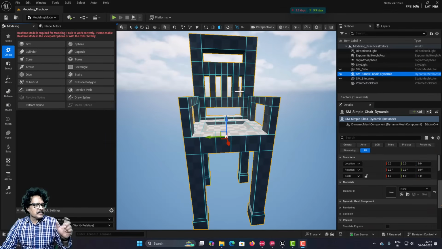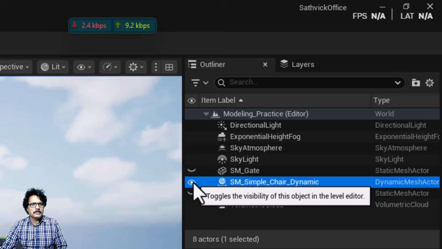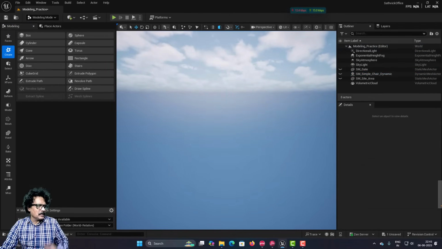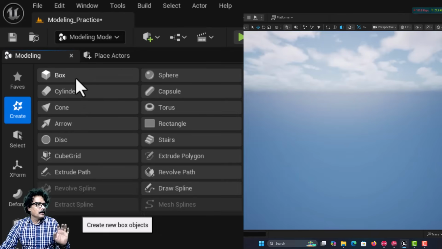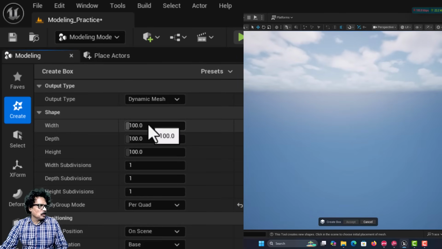Now, to first understand what this bevel is, I will temporarily turn off this SM simple chair dynamic, and now I will click somewhere to deselect everything, and now I am going to come into create and I am going to create a box, and here I will come into dynamic mesh because I do not want to save it.